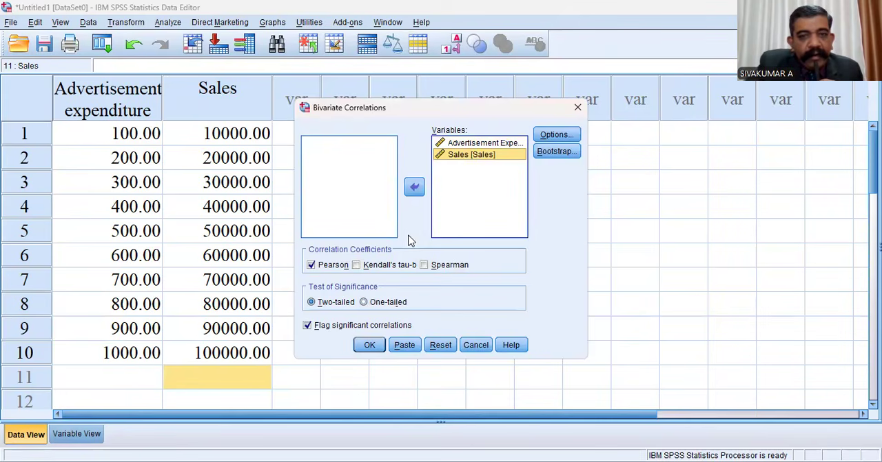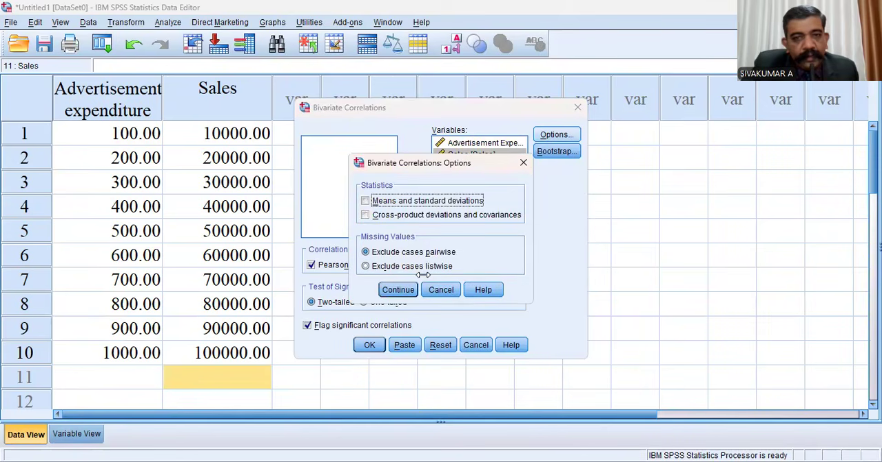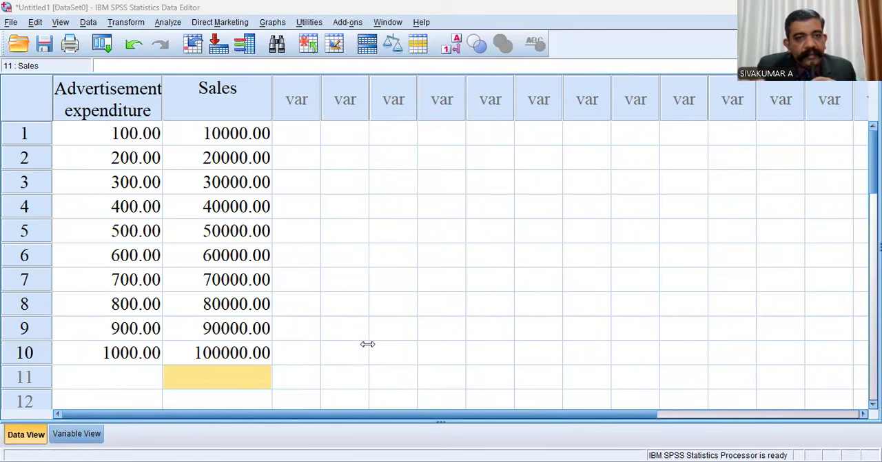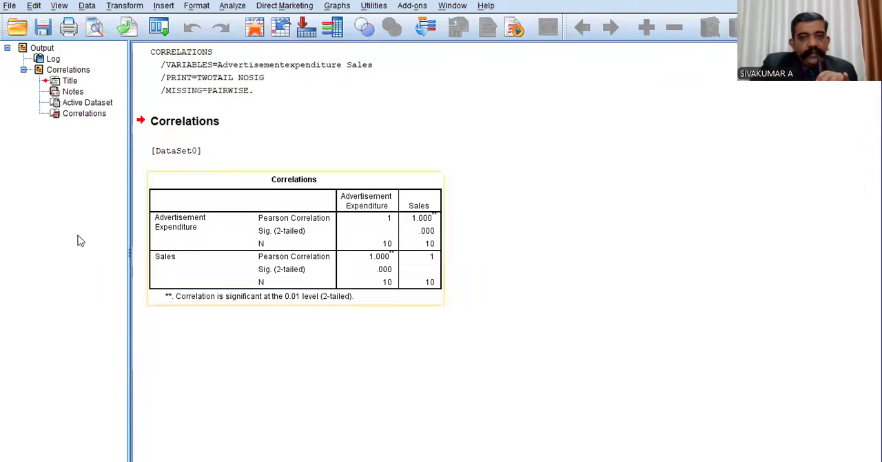Then you can see the default option, Pearson. You need not do anything. Continue. Okay. Then you will get the result. I may show you the result. I will share my screen again. This is the result screen. Now you can see the result screen.